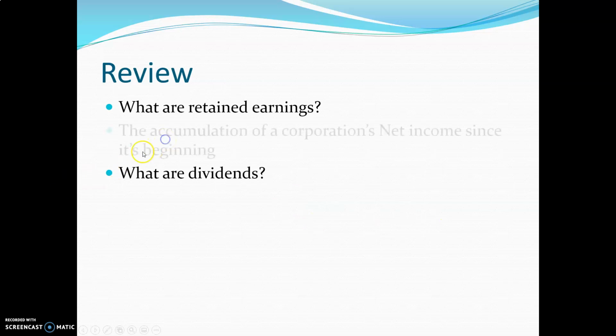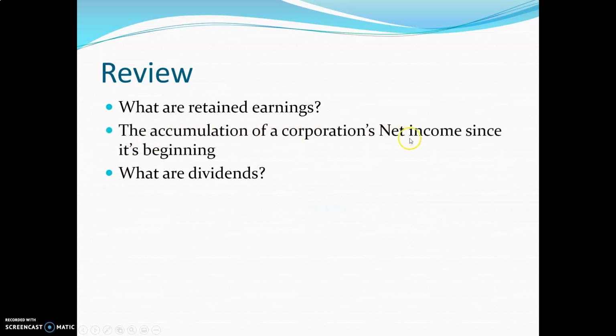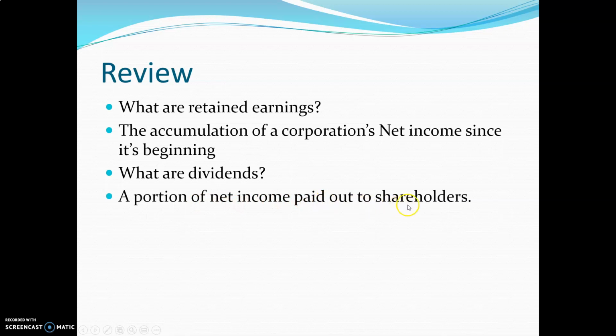Well, retained earnings are the accumulation of a corporation's net income since its beginning. So that's probably going to be the largest account that a corporation will ever have, because it's basically keeping track of the income over many years if it's being successful. What are dividends? Well, it's a portion of the net income paid out to shareholders.